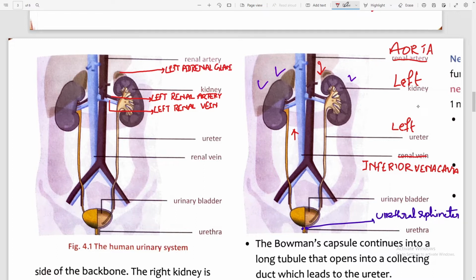Let us know the parts of this diagram of the urinary system that are not labeled. This is the right adrenal gland, this is the right kidney, this is the right renal artery, this is the right renal vein, this is the right ureter. So these parts are not labeled here. So if the question is asked to label the various parts, you can label accordingly. Remember, always the paired organs are to be labeled as left or right.